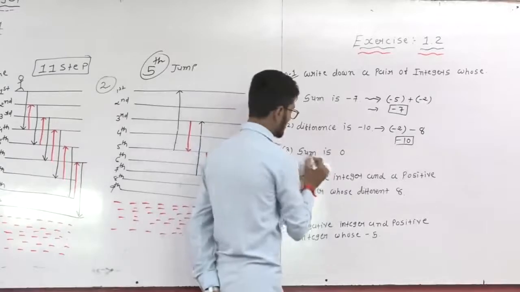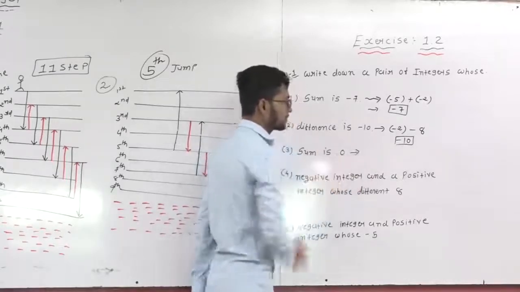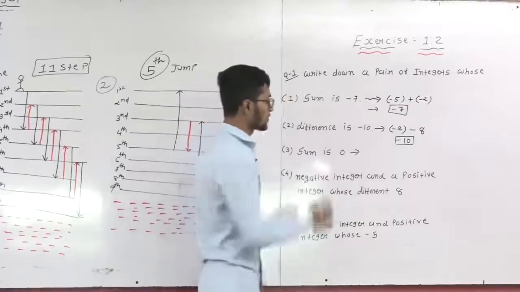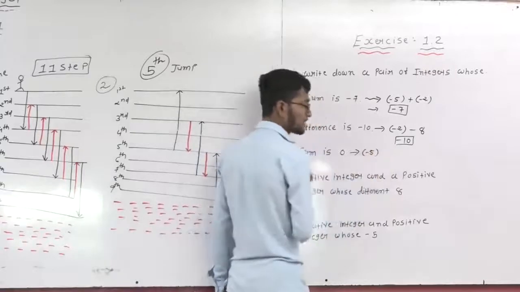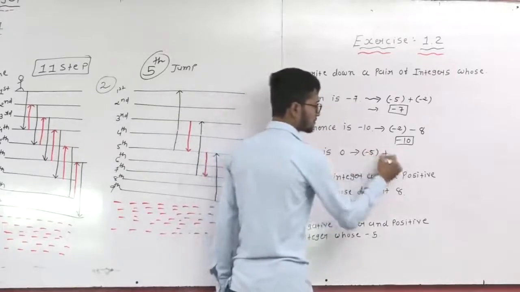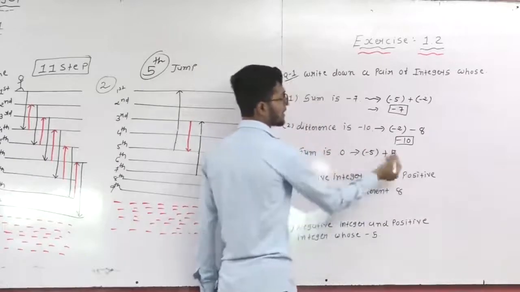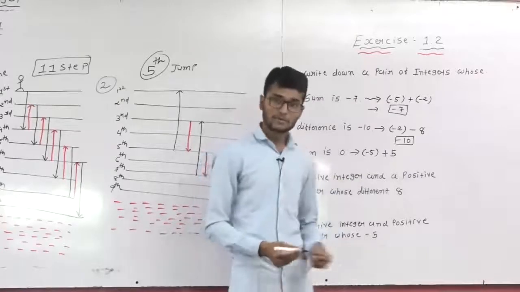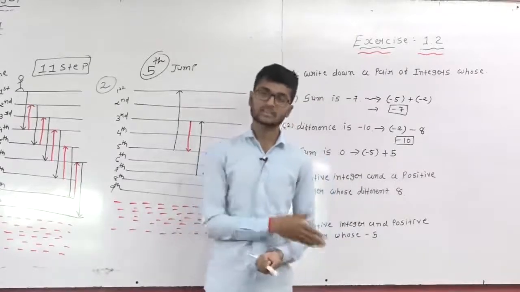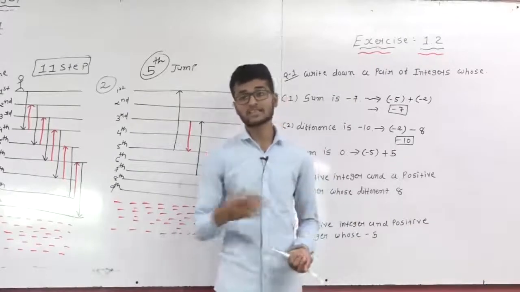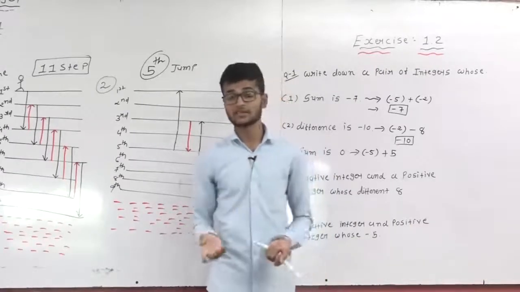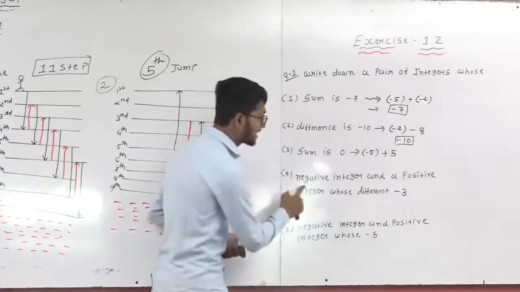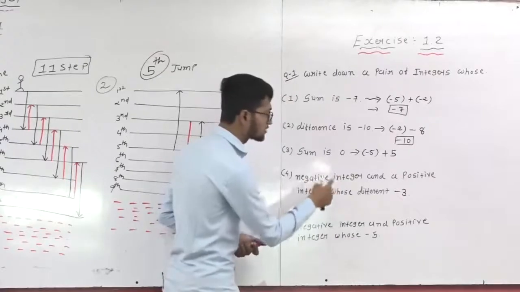Clear? Now the next sum is 0. It means you write any two integers whose addition is 0. So -5 is my first integer, sum means plus, and the second integer is 5. -5 and +5, answer is 0. Why? Because the two cancel out, then the answer is 0. -5 and +5 is not the only answer. -10 and 10 is a right answer, -6 and 6 is a right answer, -7 and 7 is a right answer. Okay students, clear?